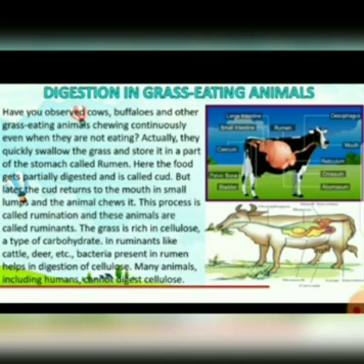In ruminants like cattle, deer, etc., bacteria present in the rumen help in the digestion of cellulose. So, in these ruminant animals, the bacteria present in the rumen help in the digestion of that cellulose. Many animals, including humans, cannot digest this cellulose. So, cellulose is digested only in these animals, because of the presence of the rumen.